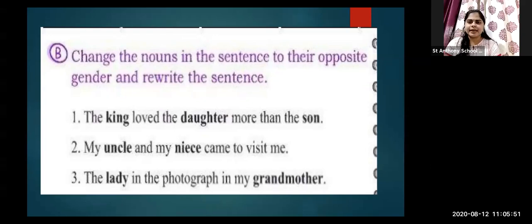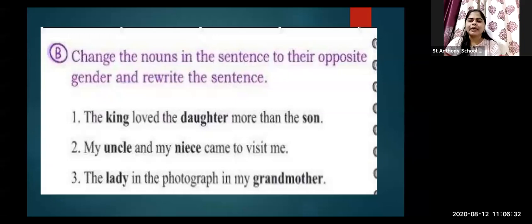Yes, you are right, the opposite of uncle is auntie. So instead of my auntie and my niece, now what is the opposite of niece? Second one. Nephew. Correct, Mayank, very good. I got the first answer over here. So how are we going to write it? We are going to write, my auntie and my nephew came to visit me. Okay, this is the right sentence.